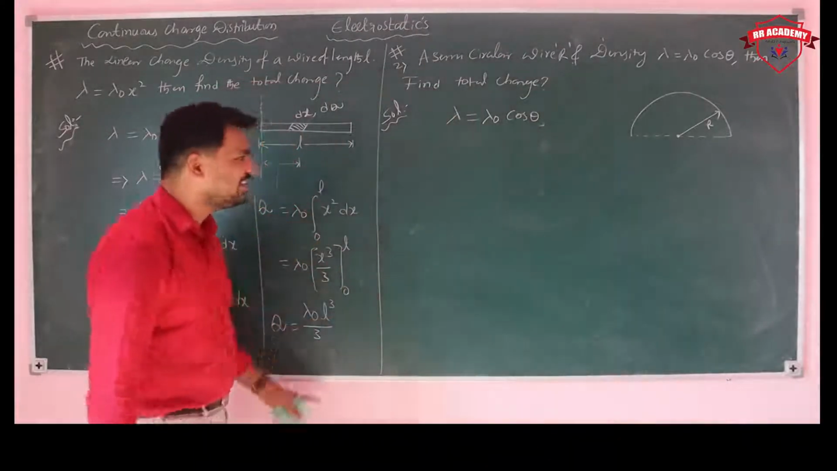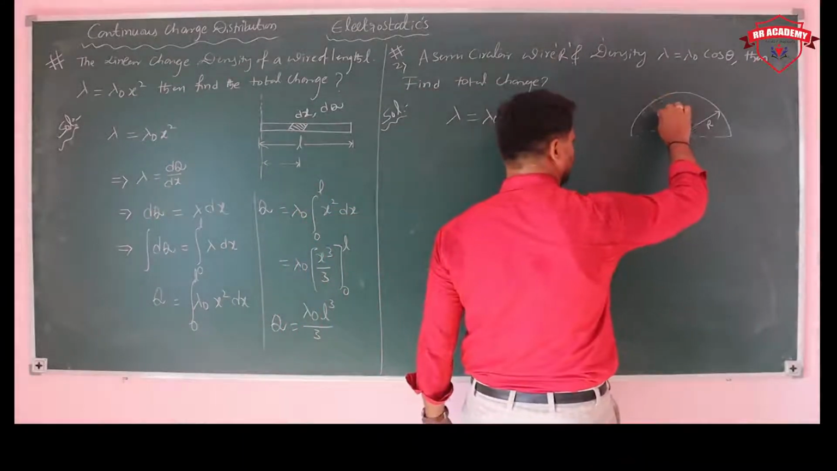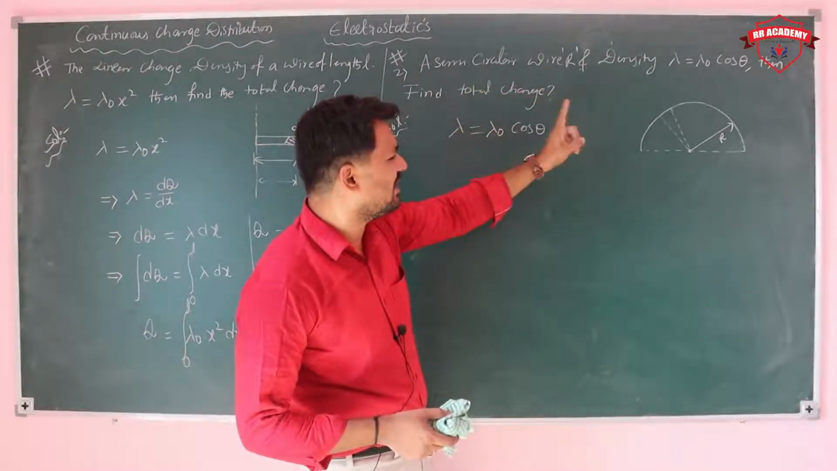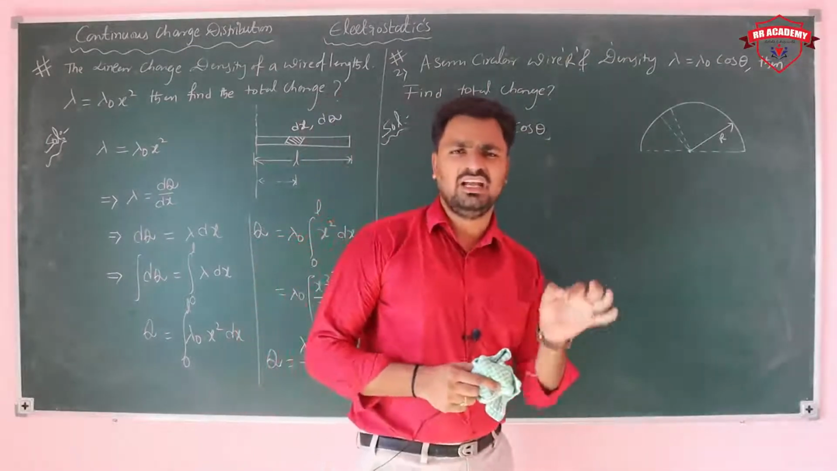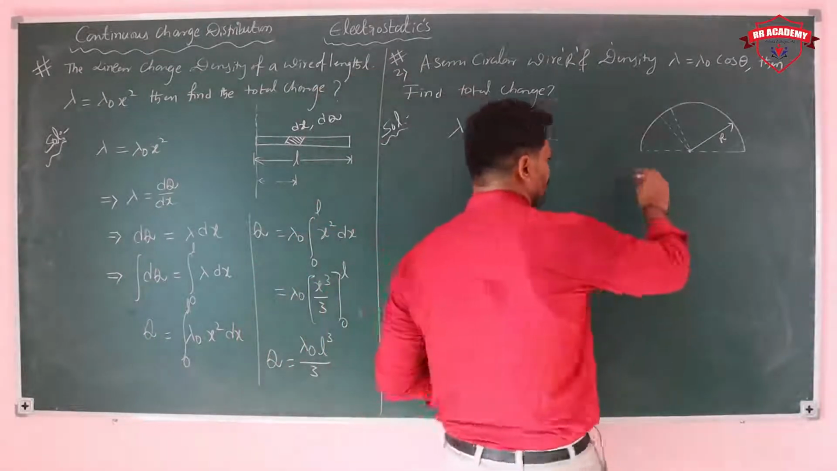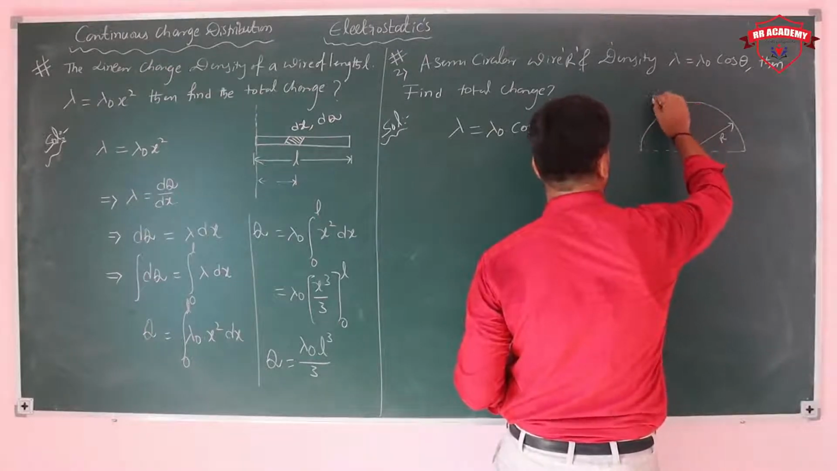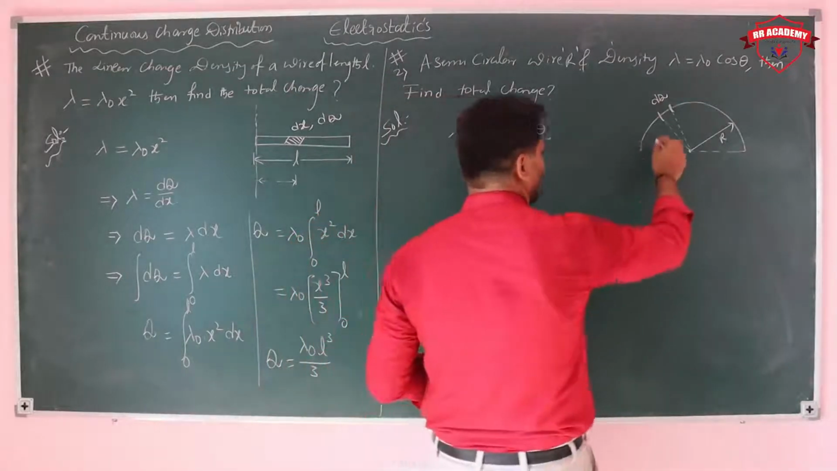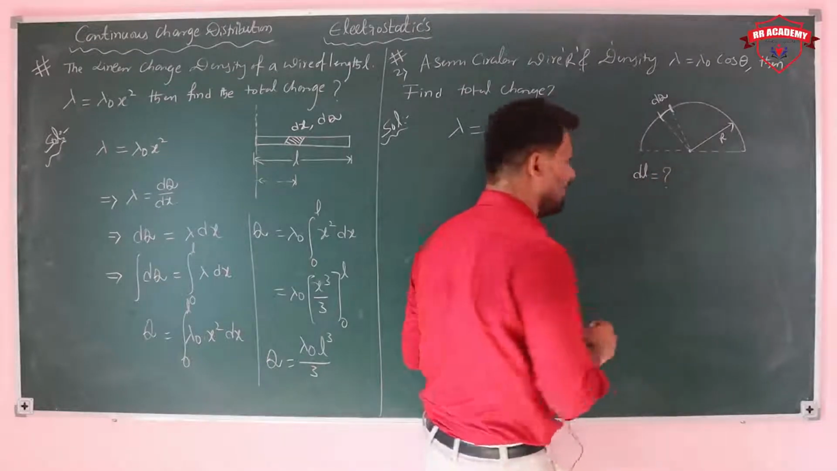Here we were directly taking a wire, but this is a semicircular wire. So the semicircular wire of radius r has density lambda equal to lambda naught into cos theta. We need to find the total charge. For that, in the wire, I am considering a small element dq, and the length of the element is dl.